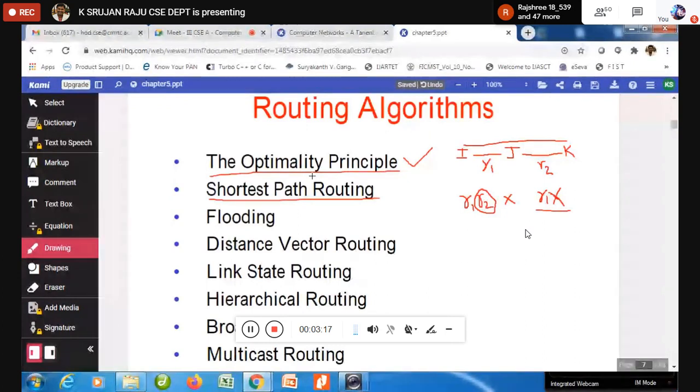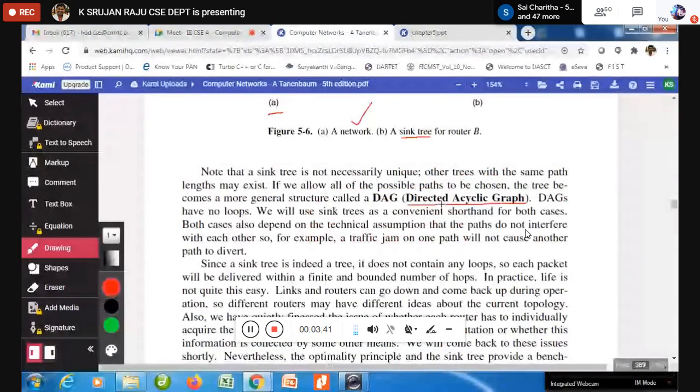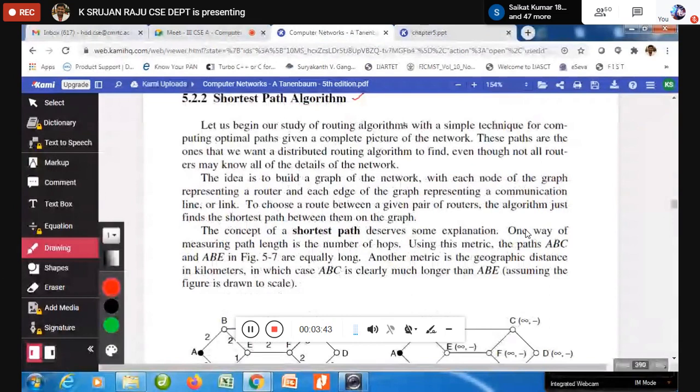Yes, sir. So now, based on this optimality principle, today we are going to discuss the shortest path routing. Before the shortest path routing, here I would like to discuss one important point. When we talk about the shortest path routing, which one can I see as the shortest path? See, the number of nodes. The concept of shortest path deserves some explanation. What is the meaning of a shortest path?